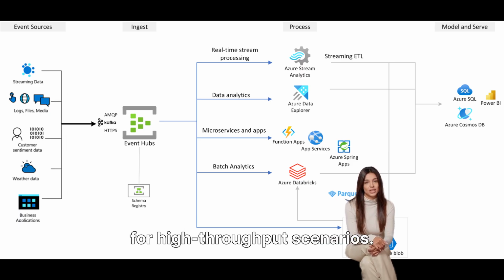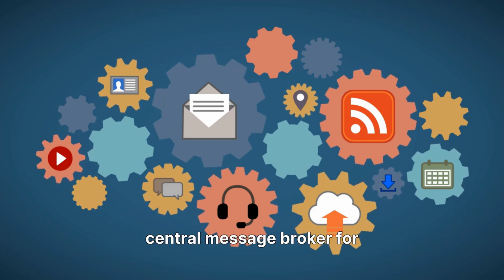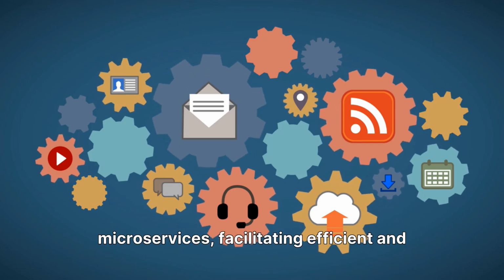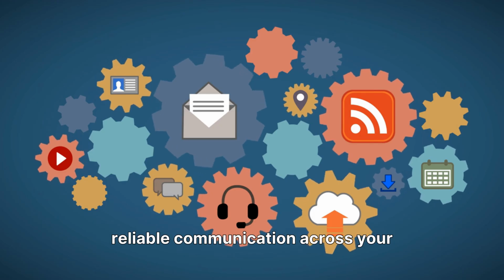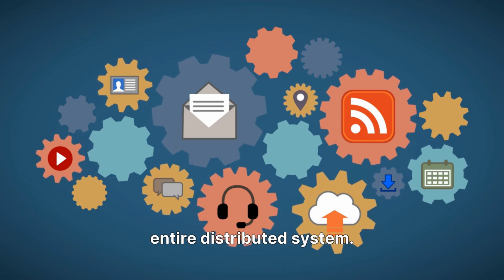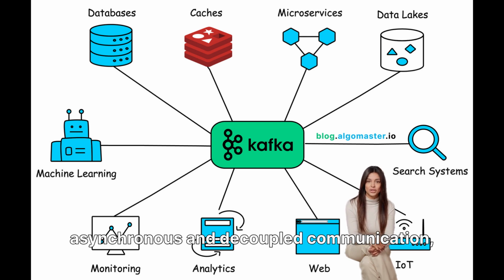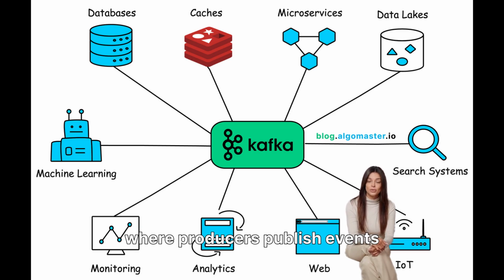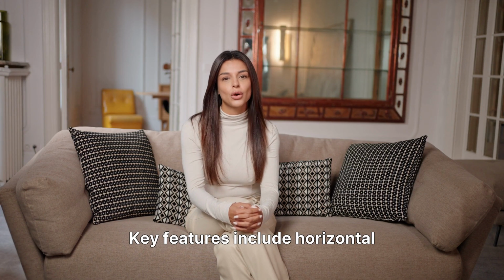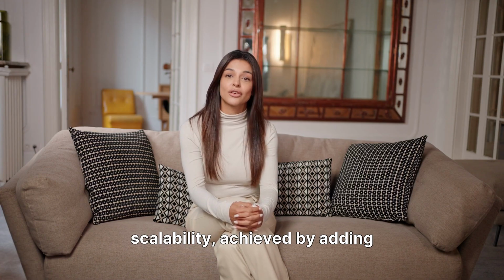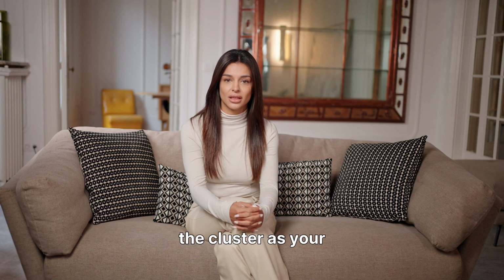for high-throughput scenarios. It acts as a central message broker for microservices, facilitating efficient and reliable communication across your entire distributed system. Kafka's publish-subscribe model enables asynchronous and decoupled communication, where producers publish events to topics and consumers subscribe to relevant ones for processing.